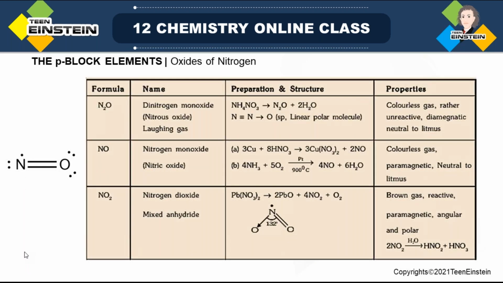Now nitrogen has different types of oxides, which you will not find in the case of other members of group 15. If we consider phosphorus, arsenic, antimony, hardly can you find two types of oxide. One is of the type E2O3, where the oxidation state is +3. Another type is E2O5, where the oxidation state is +5. But for nitrogen, it is not restricted to these two types of formula. You can find some other types of oxides also.